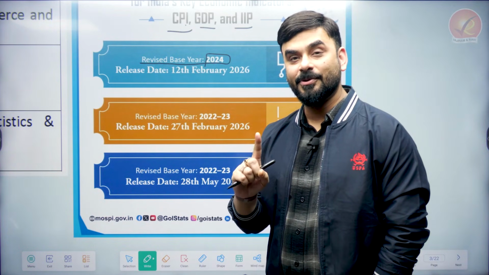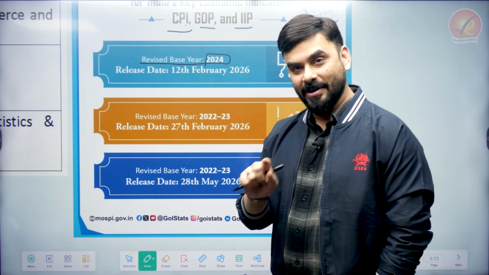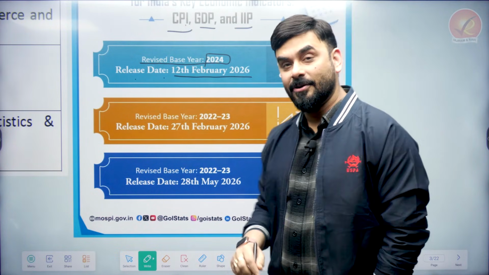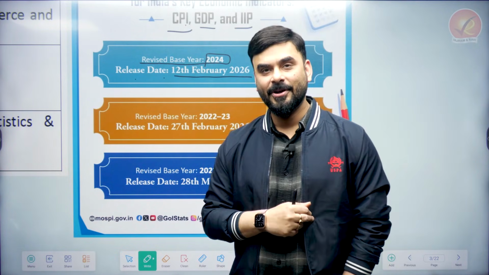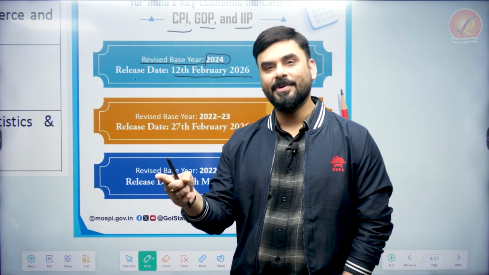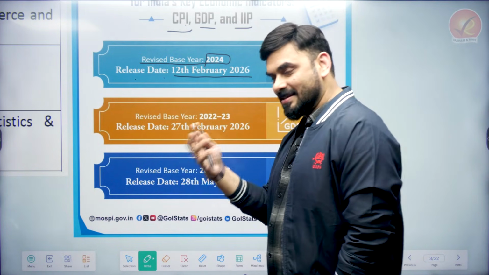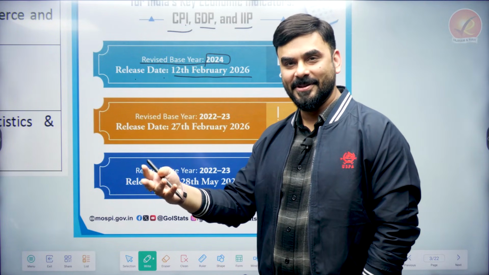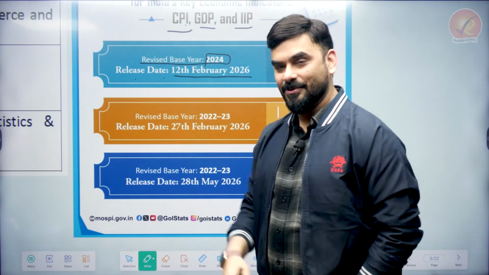What is the current base year? 2012. What is the new base year? 2024. Now what is the release date? On 12th of February 2026, which means just 3 days from now, you will see that the government of India will implement this. So that is the reason I thought that we should discuss this during the lecture, even though it is not mentioned in the economic survey, but since it's current affairs, we should discuss it.